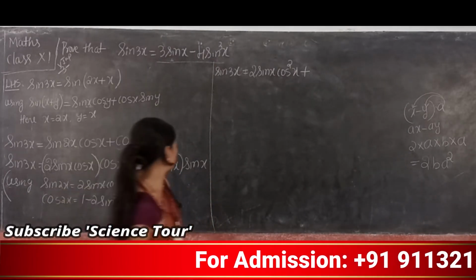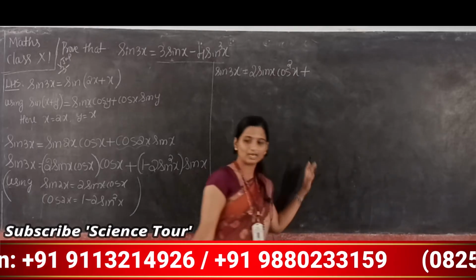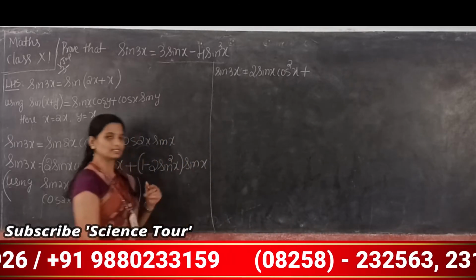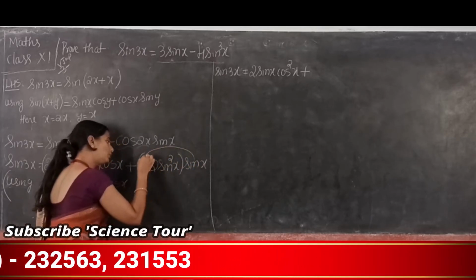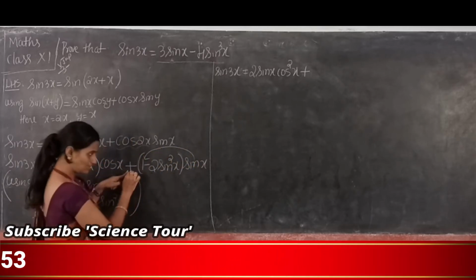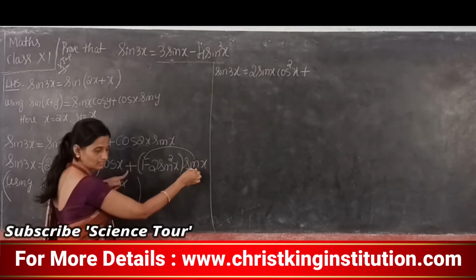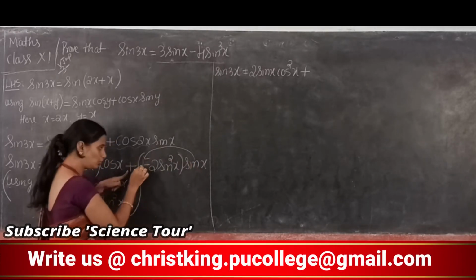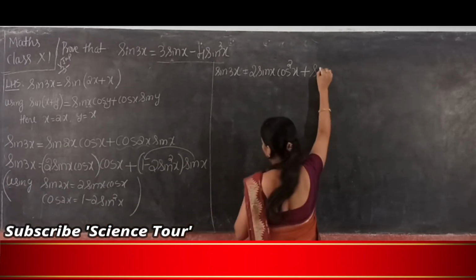Same way here also, 1 minus 2 sine square x bracket into sine x means multiply this sine x into 1. This is plus outside, so you have to multiply by plus sine x. So plus sine x into the sine is plus, so it is plus sine x, correct?